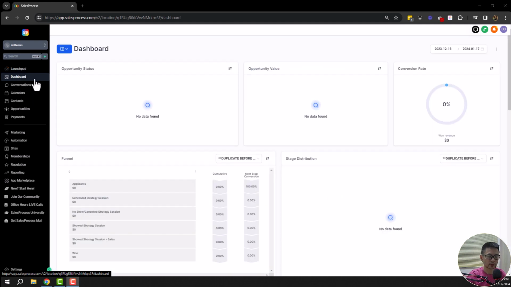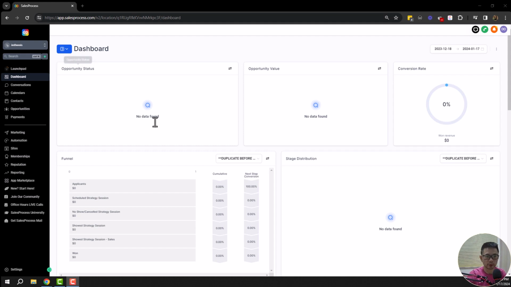In this next section will be the dashboard. You'll spend a lot of time here in this dashboard when your GoHighLevel account is already up and you have people coming into your CRM. This top part right here, opportunity status, as you can see right now, there's no data because this is a brand new account.